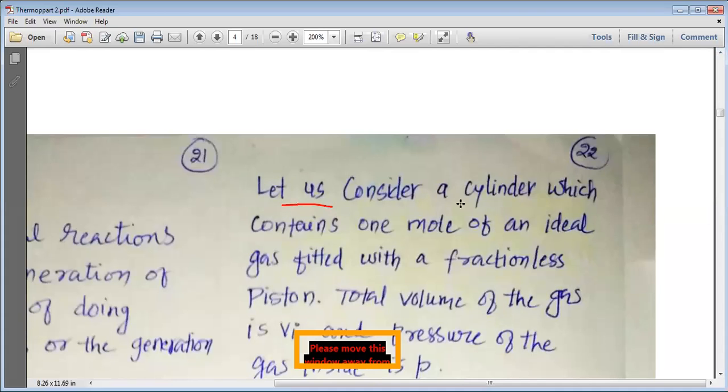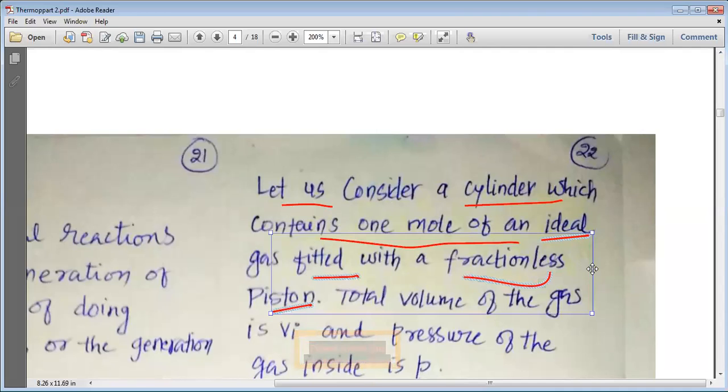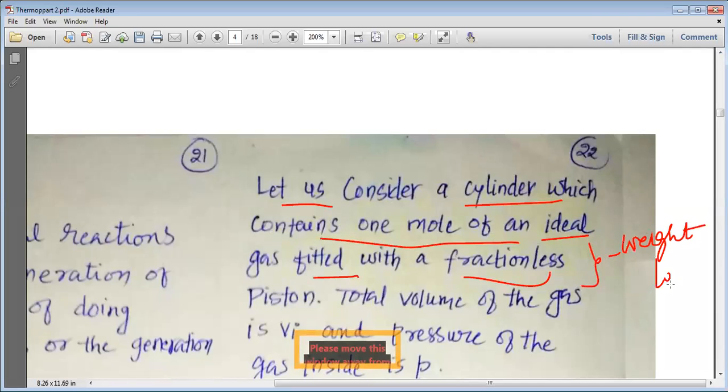So let us consider a cylinder which contains 1 mole of an ideal gas fitted with a frictionless piston. Please remember, my dear students, that here we generally choose the frictionless piston. We can even have a weightless piston also.